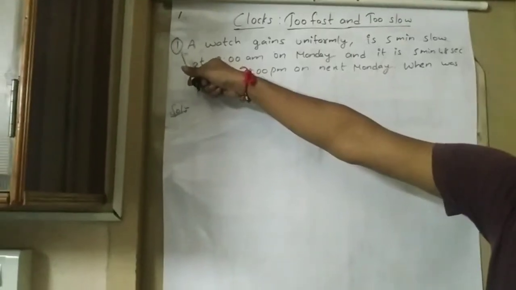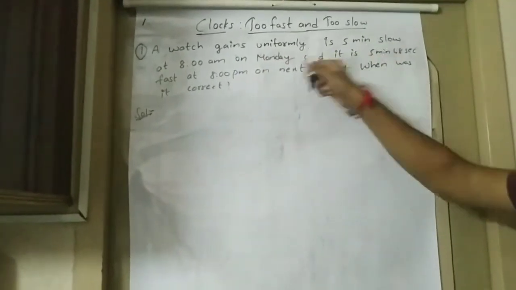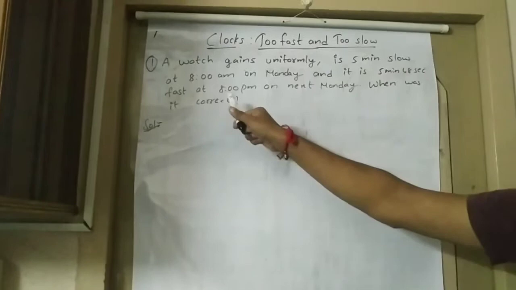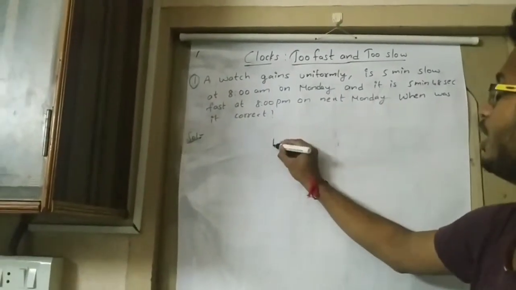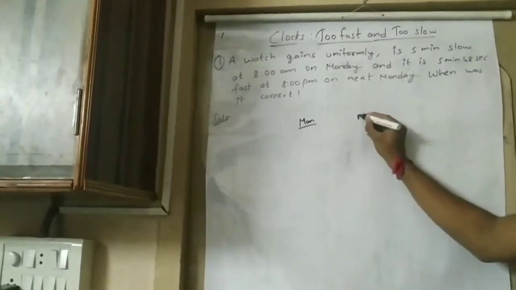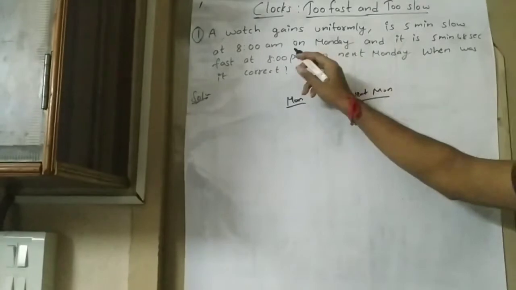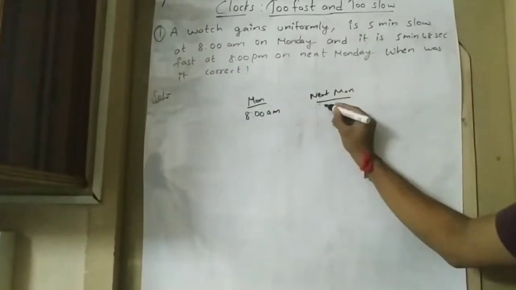In this first question, it is given that a watch gains uniformly, is 5 minutes slow at 8 a.m. on Monday and is 5 minutes 48 seconds fast at 8 p.m. on the next Monday. When was it correct? So, this Monday at 8 a.m. and next Monday at 8 p.m.